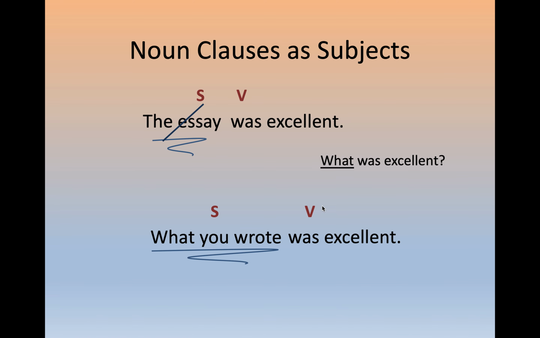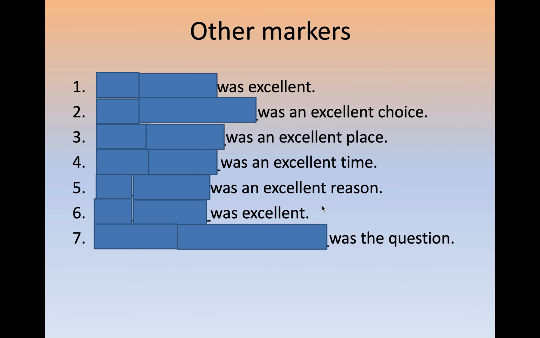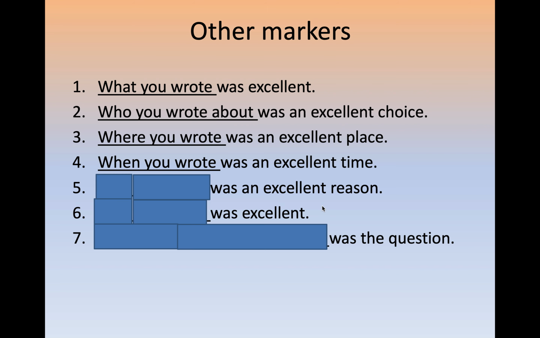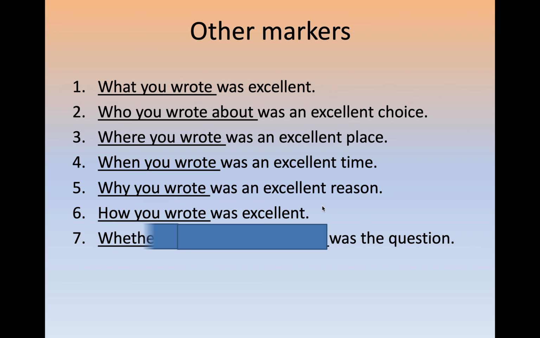What you wrote was excellent. Okay, I've started with the marker what. I have a subject, you, and I have a verb, wrote. Other markers? Who you wrote about was an excellent choice. Where you wrote was an excellent place. When you wrote was an excellent time. Why you wrote was an excellent reason. How you wrote was excellent. Whether or if you wrote it or not was the question.